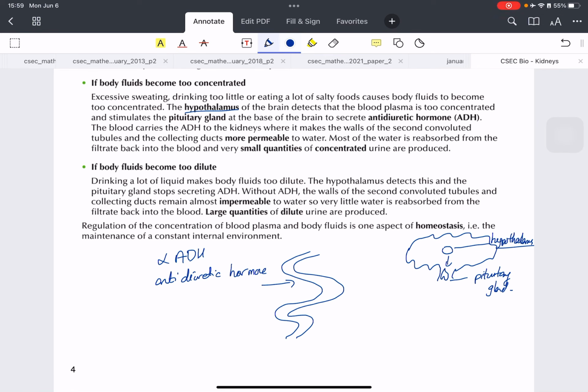Okay, so the pituitary gland secretes ADH. Okay, so if the body fluids are too concentrated, the hypothalamus is going to tell the pituitary gland, yes, we want more ADH, please make it. Okay, and it's going to tell the distal convoluted tubule to absorb more water, and that's how that works.